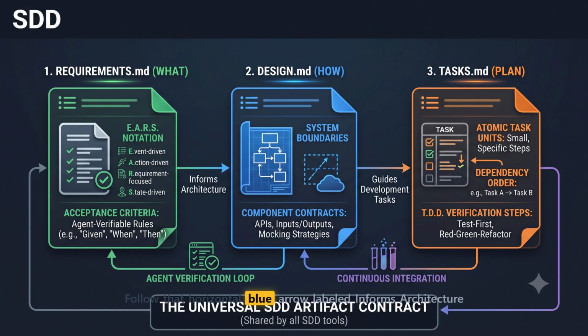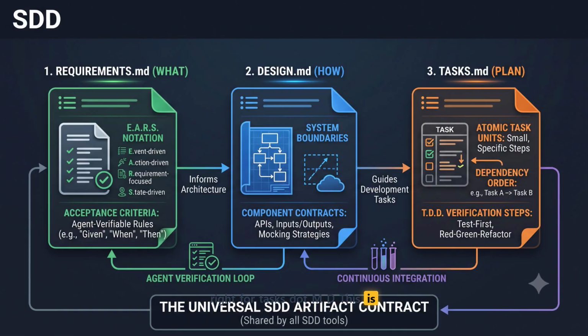Follow that horizontal blue arrow labeled informs architecture to that middle document, design.md. This is the blueprint for how the system boundary should look, seen in that schematic diagram. It defines the structure your code must conform to. This document logs in the specific component contracts, things like the inputs, outputs, and exact API schemas. You can trace this directly to that arrow at the bottom, which connects the design document straight into the continuous integration verification loop. Finally, look at the orange column on the right for tasks.md.